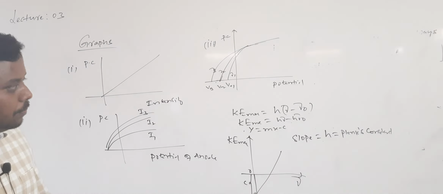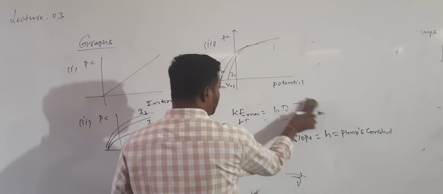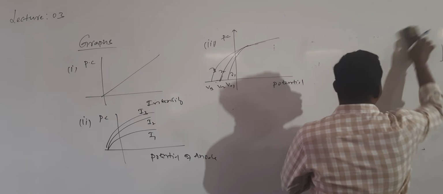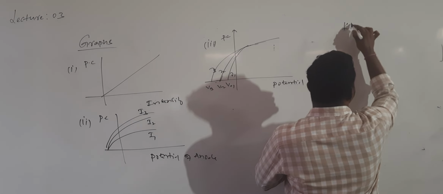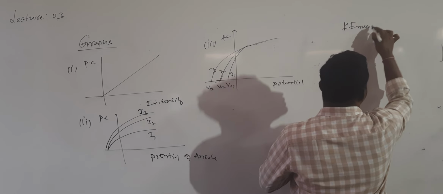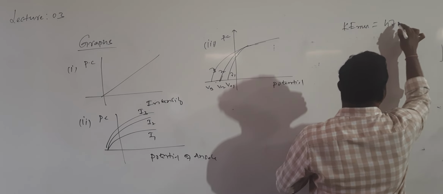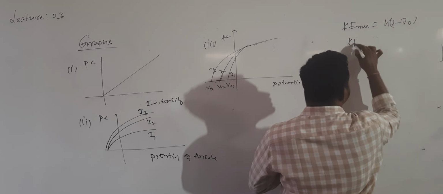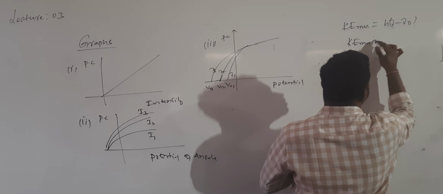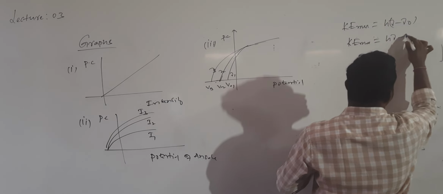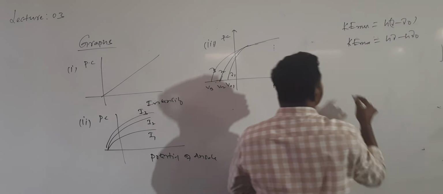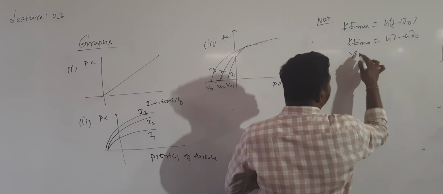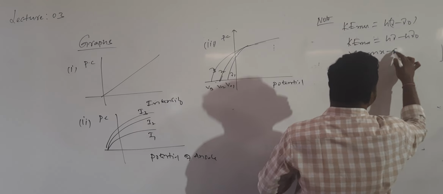I will draw this graph better. This time I will draw the same graph. What is the graph drawn between? Kinetic energy: Ke max is equal to h into mu minus mu naught, which is h into mu minus h into mu naught. Note this is of the form y is equal to mx minus c.